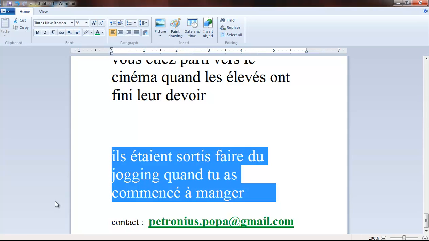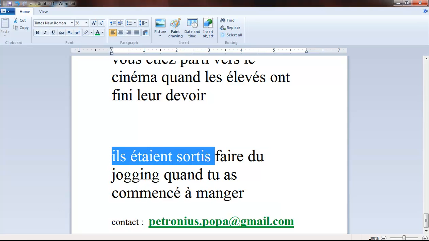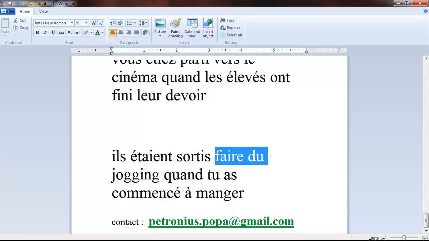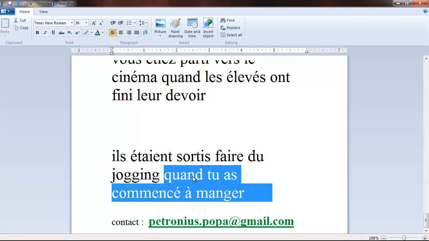Ils étaient sortis means they had gone out. Faire du jogging, to do jogging. Here faire is infinitive. Quand tu as commencé à manger, when you started to eat. À manger means to eat.